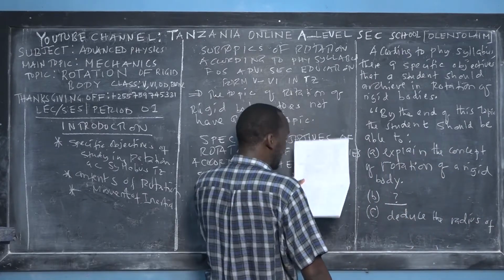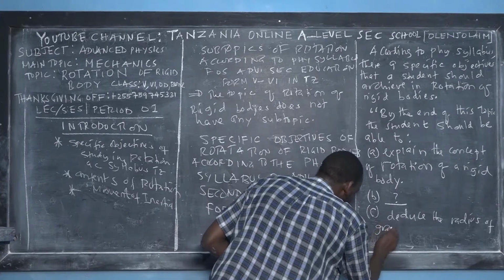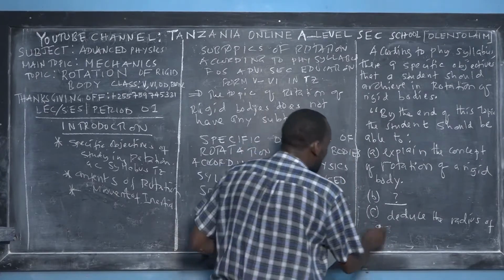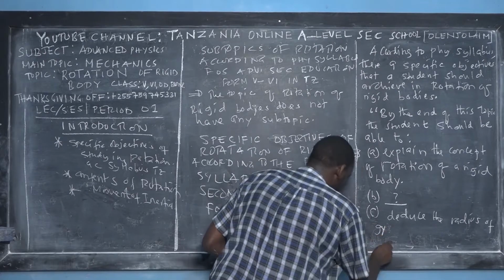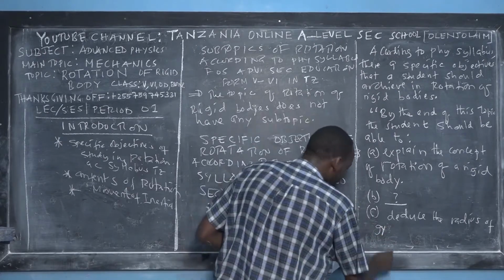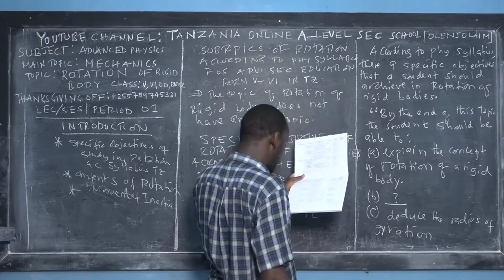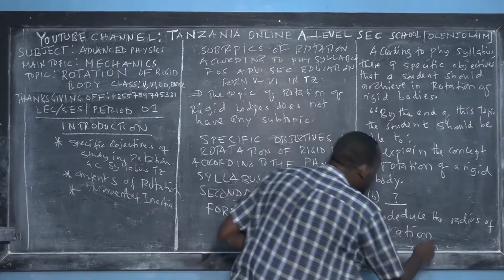Okay, radius of gyration, right? Radius of gyration of a rotating body.